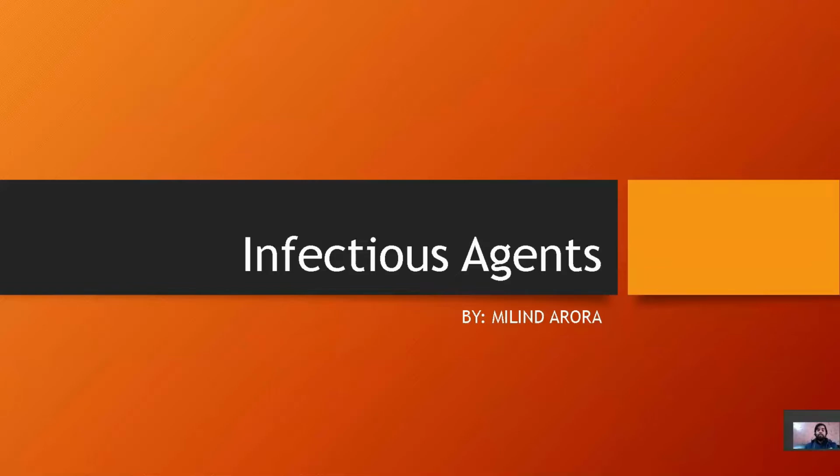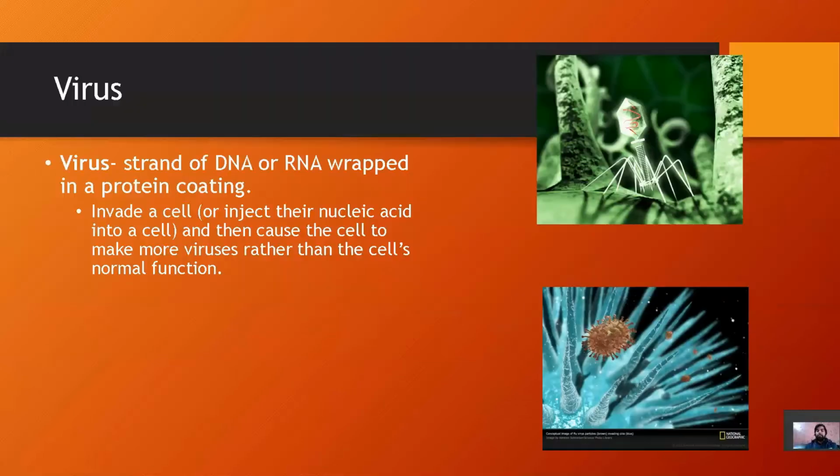In this video I am going to explain about infectious agents, or simply you can say different kinds of pathogens. So number one is virus. Viruses are strands of DNA or RNA wrapped in a protein coating. DNA means deoxyribonucleic acid and RNA means ribonucleic acid.